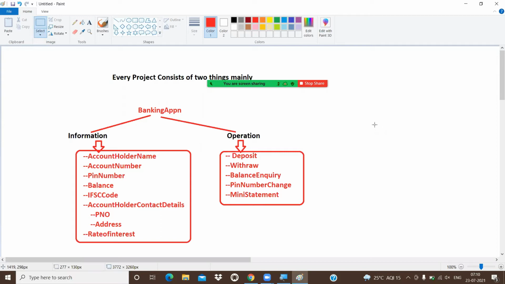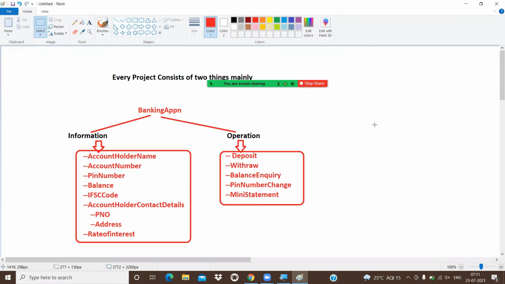All these are information. What about the operations? Cancel the ticket, booking the ticket, PNR status, train status, any other special services, and bill generation. All these come under operations.